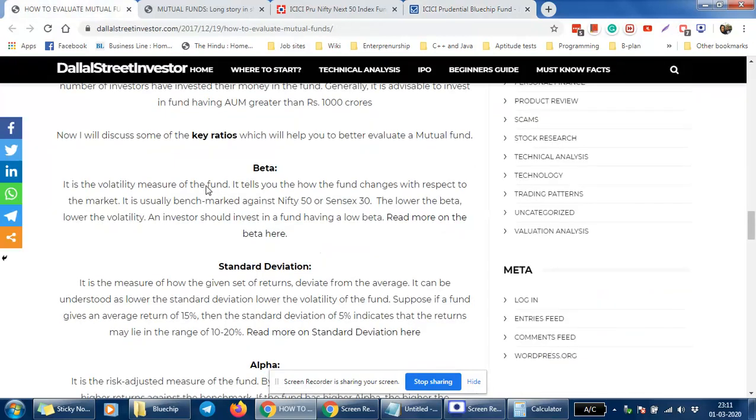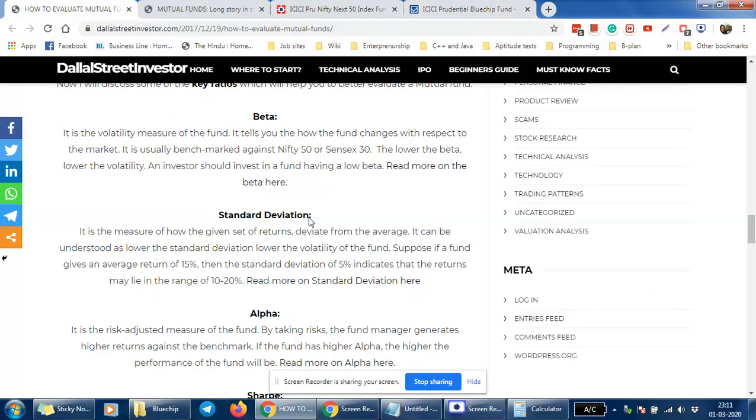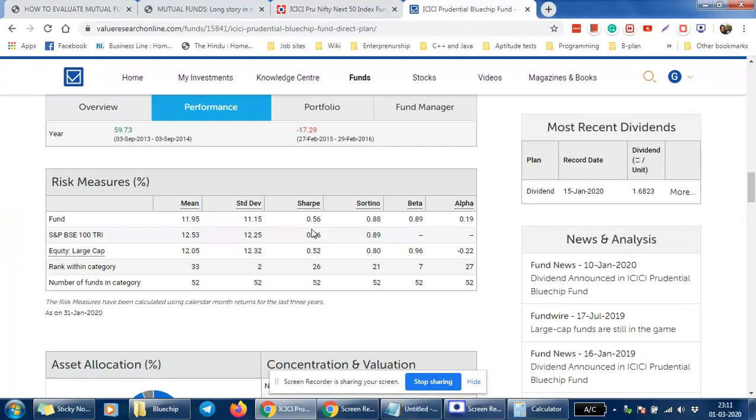Okay, the other thing which is important is the standard deviation. The standard deviation shows how volatile your fund will be. Say here the standard deviation is 11. This is a number showing how volatile your fund will be. It is a bit mathematical, but in general, the higher the standard deviation, the higher the volatility of your fund. It is something like beta, but not very similar. If your fund has a higher beta, that means the fund is more risky and more volatile.